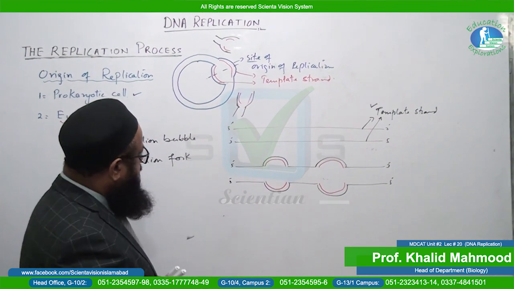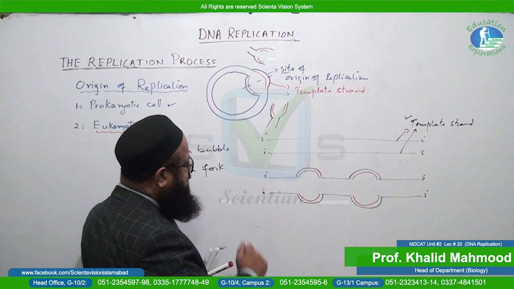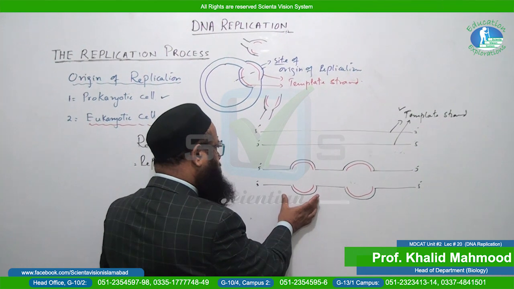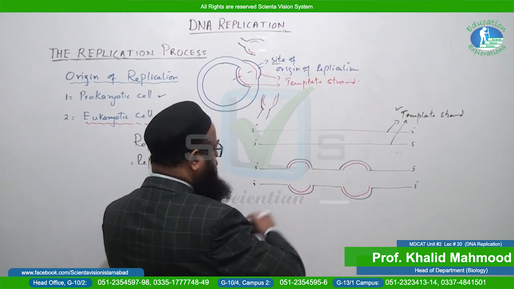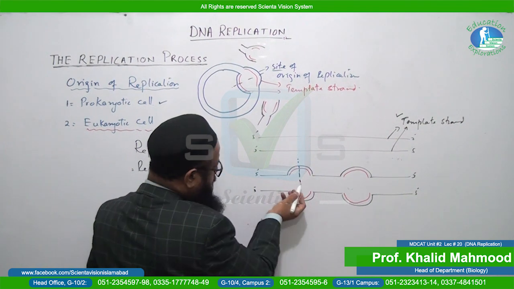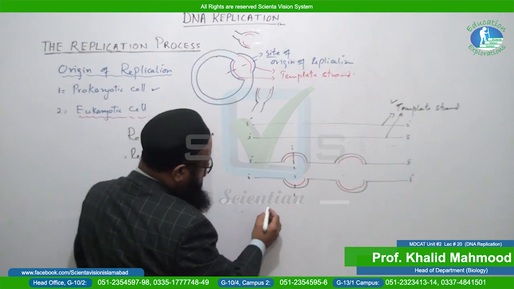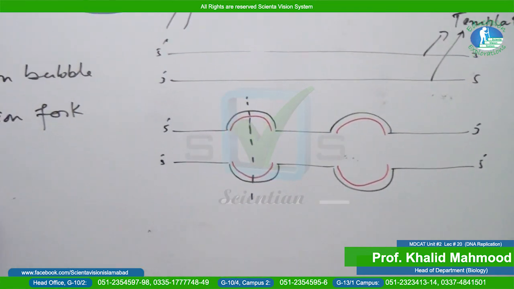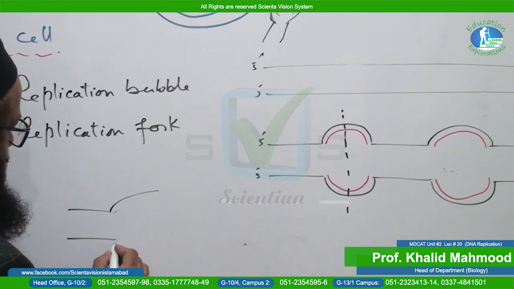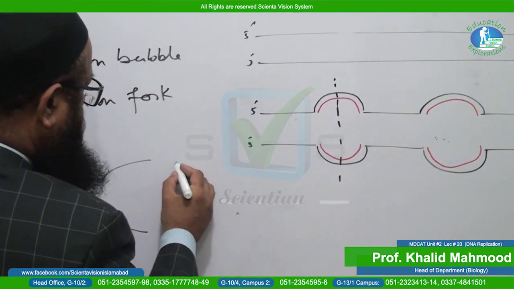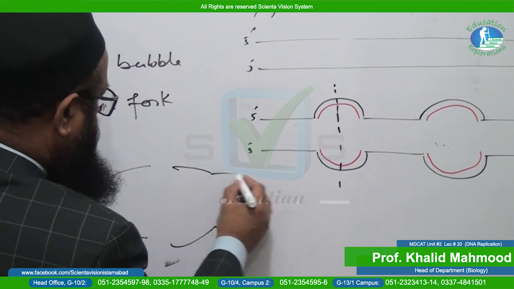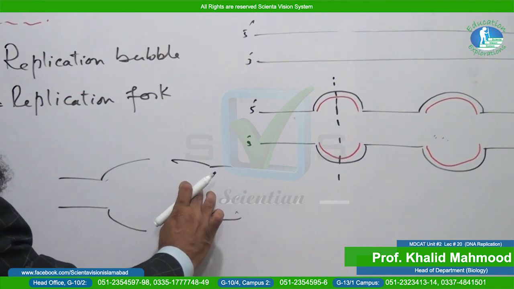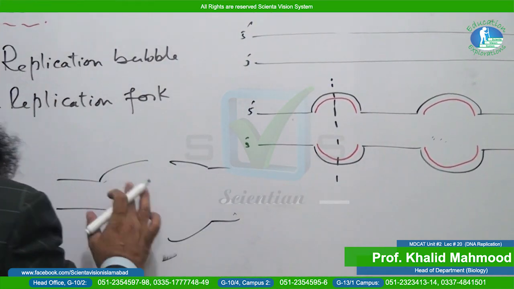And as far as the replication bubbles are concerned, you can observe in this diagram again how many replication forks will be formed in one replication bubble. Imagine we draw a line over here, on this side as well as on this side. This one is the first one, and this one is the what? Second one. Now you can observe separately, this one is the replication fork, this one is the second replication fork. So in one replication bubble you can observe two replication forks.